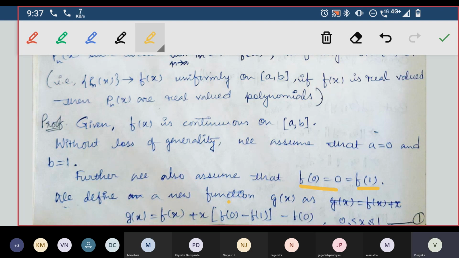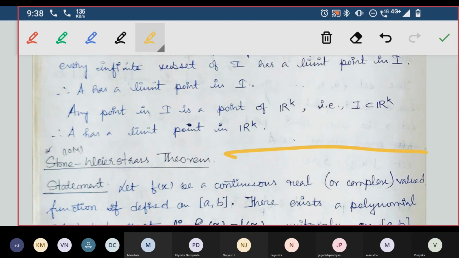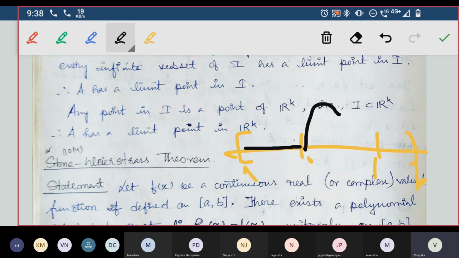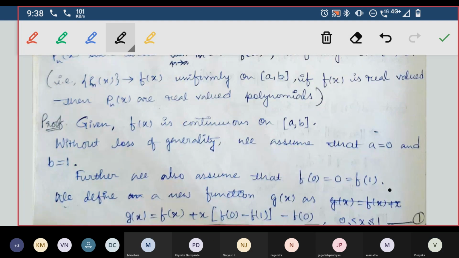I told that the whole line, if this is a and this is b, is now 0 and 1. What we'll do is till here we make it 0, then it will change, and once again it will become 0. So f of 0 is equal to 0 and f of 1 is equal to 0 means at these points also it will be 0 only. f of 0 is equal to f of 1 is equal to 0.